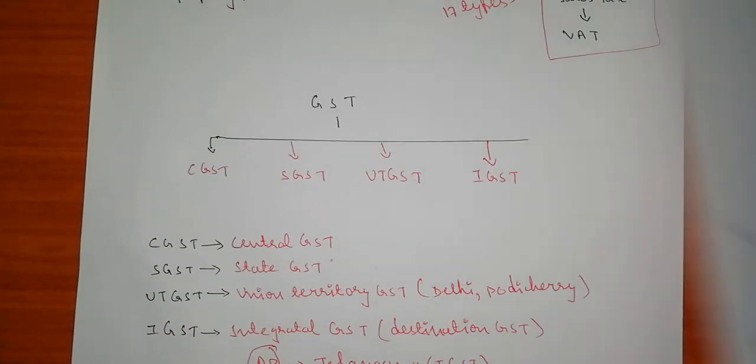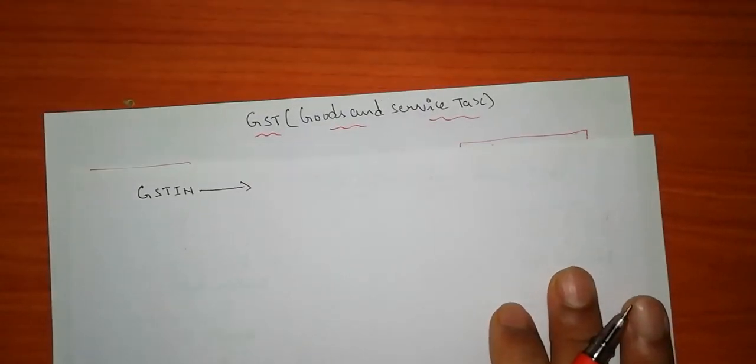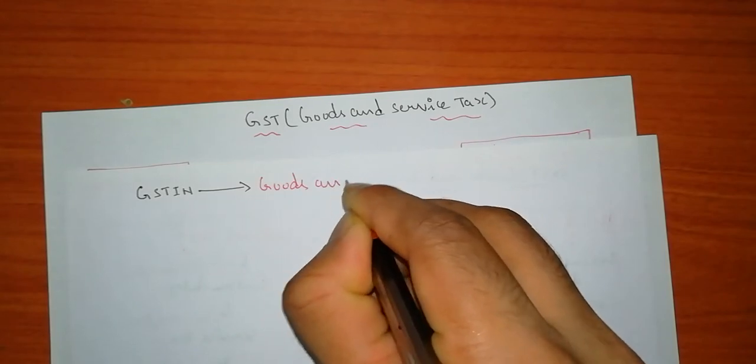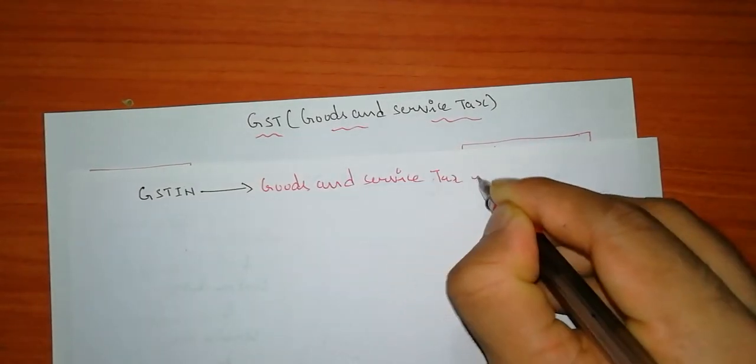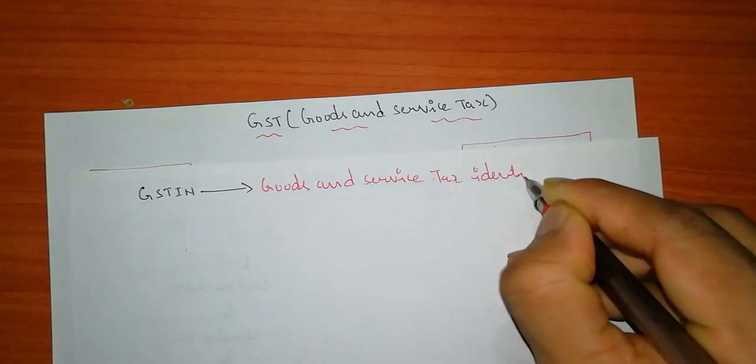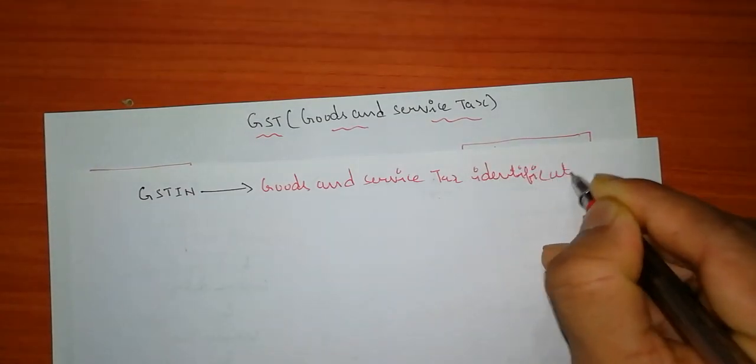Now coming to GSTIN. What is GSTIN? That is Goods and Service Tax Identification Number.